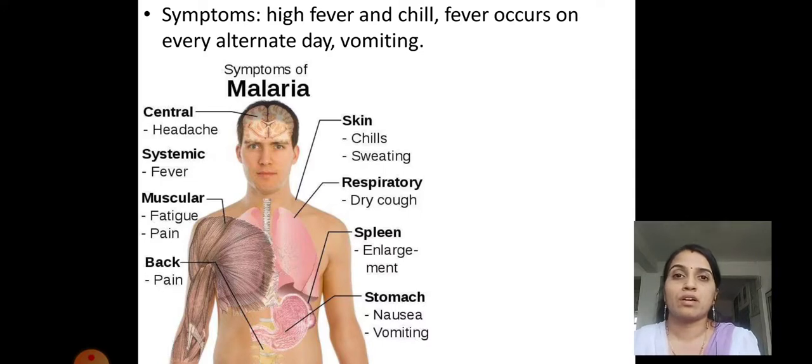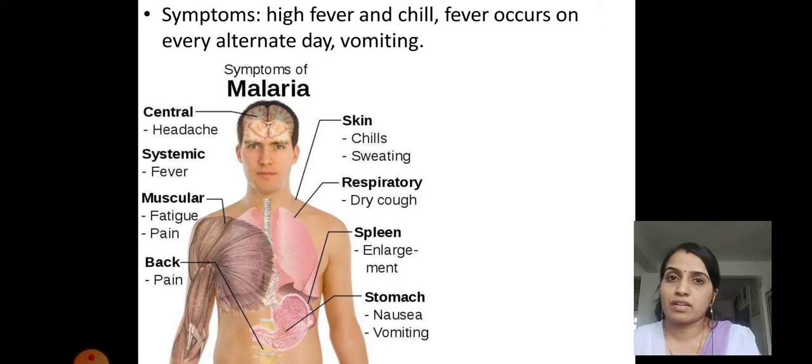Nausea means not having interest in eating, because whatever food the person has, immediately he feels like vomiting. This is why nausea is created. Then back pain is also seen, and muscular fatigue and pain. Most of the body muscles are paining and becoming tired. Fatigue means tiredness.